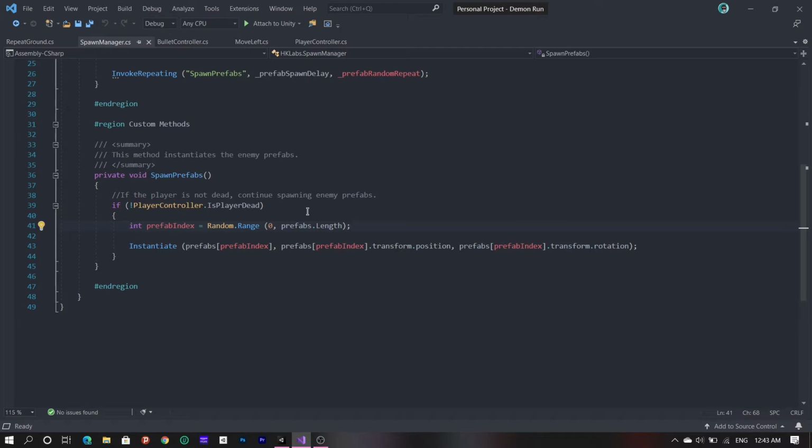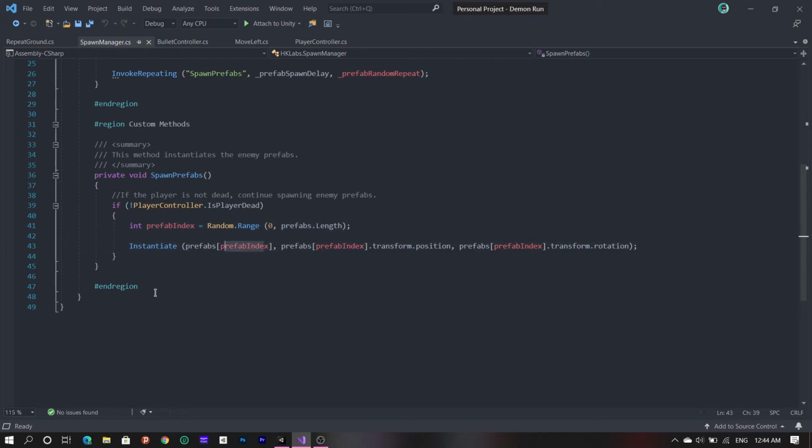But if you do it like this, right? Prefabs.length. That means it will automatically take the length of your array instantly. And then what it's doing is it's generating a random number in between this. And as you know, the index of an array starts from 0. Because this is an integer variable, we can pass the output of this line as an index to the array.